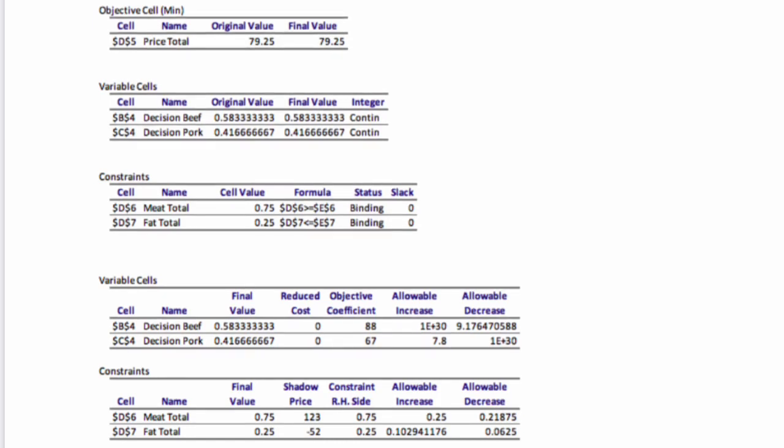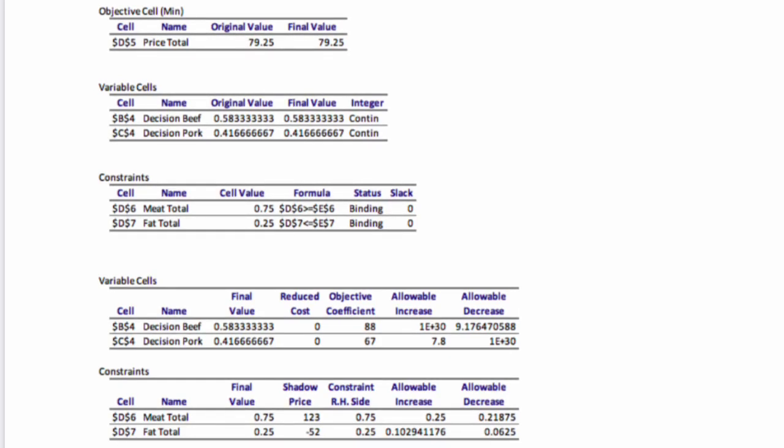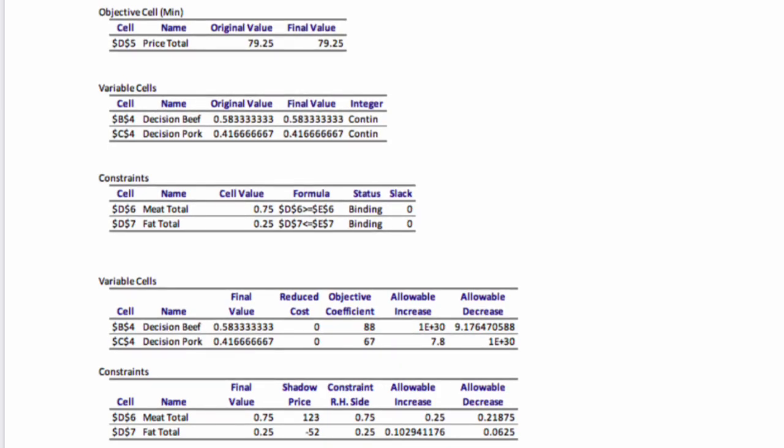In this case, if we add 1 unit, the objective function can either increase by 123 or decrease by 72, or vice versa if a unit is removed. Now, by making this analysis, what is the relevance of beef?